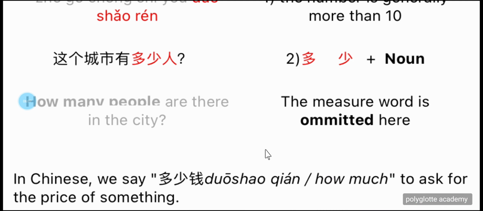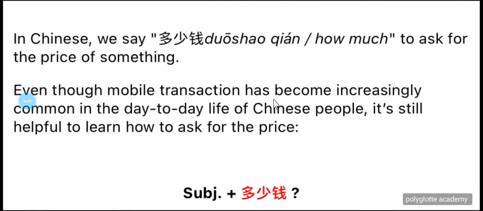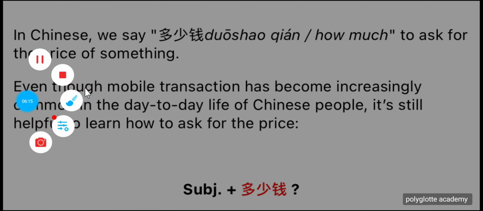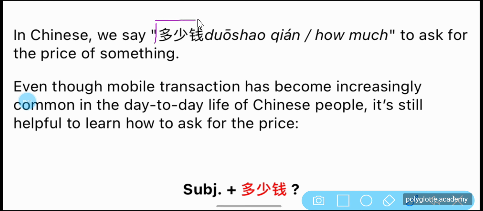好，继续。明白吗？好，我明白。So in Chinese, we say 多少钱？We've seen this character, I'm sure. This 钱. We've seen this character before.